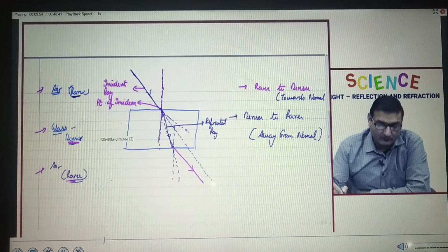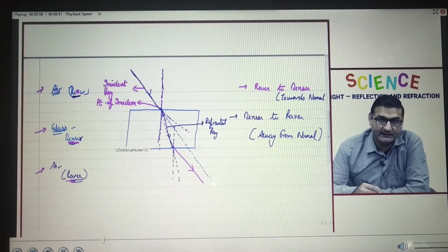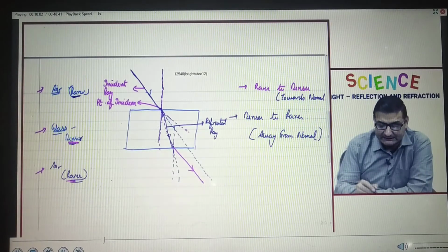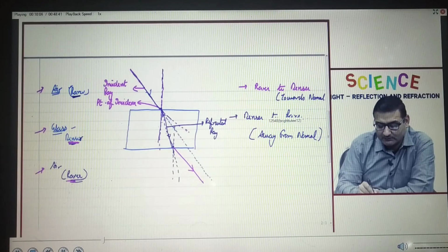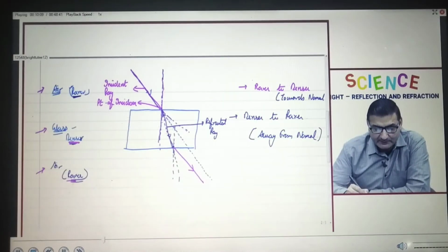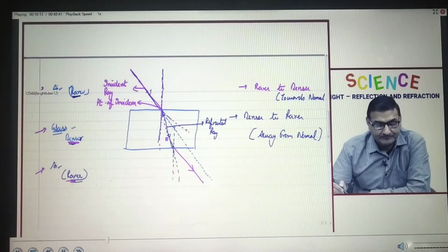Fine. So what we can relate is the ray of light was moving from rarer medium to denser and then again to rarer. Fine. This is the ray of light we are talking about. We called it incident ray. At this particular point of incidence, we drew a normal or a perpendicular.